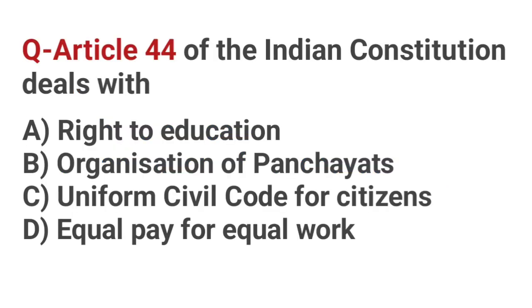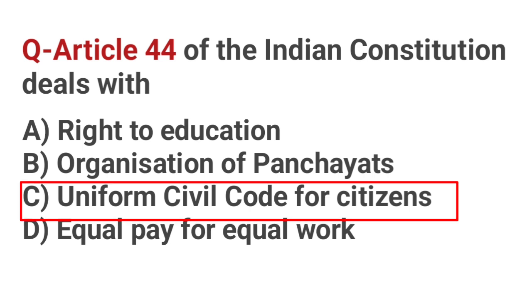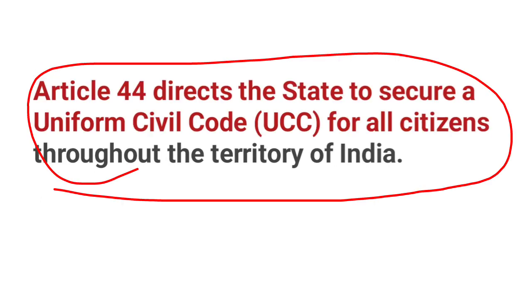Article 44 of the Indian Constitution deals with. Correct answer, C. Uniform Civil Code for citizens. Article 44 directs the state to secure a Uniform Civil Code, UCC, for all citizens throughout the territory of India.